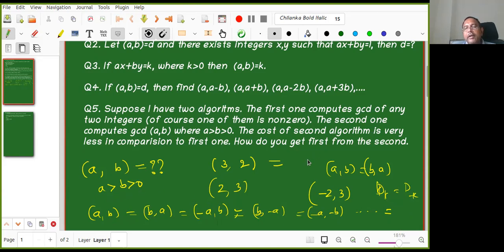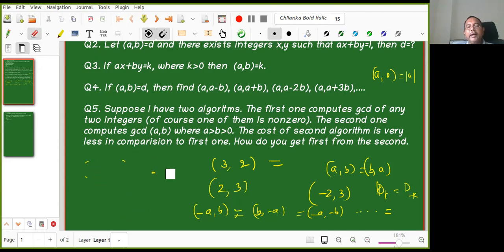But what happens if one of them is 0? Then how do you find the GCD? Yes, it is the mod of A. We already know this part also. Okay, great. So finally, what is the conclusion? What I want to convey to you is that I will write an algorithm first. I'll purchase the second algorithm.